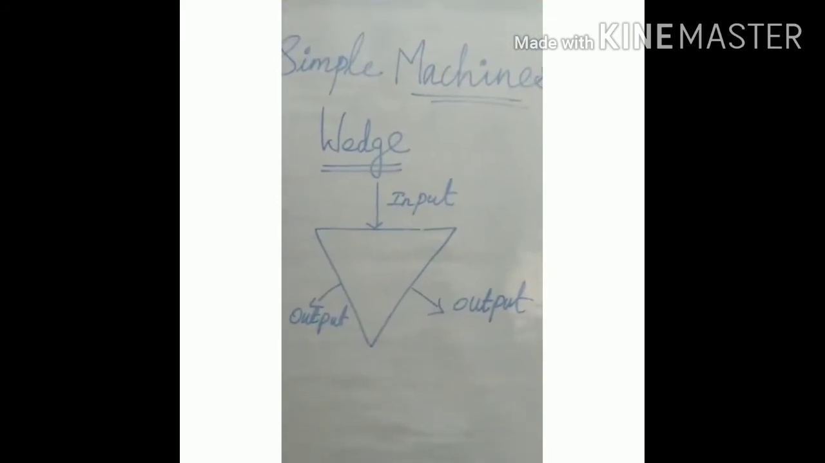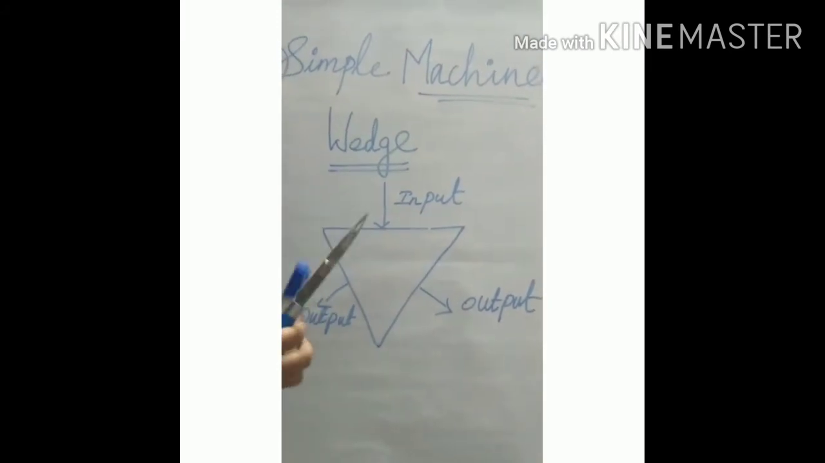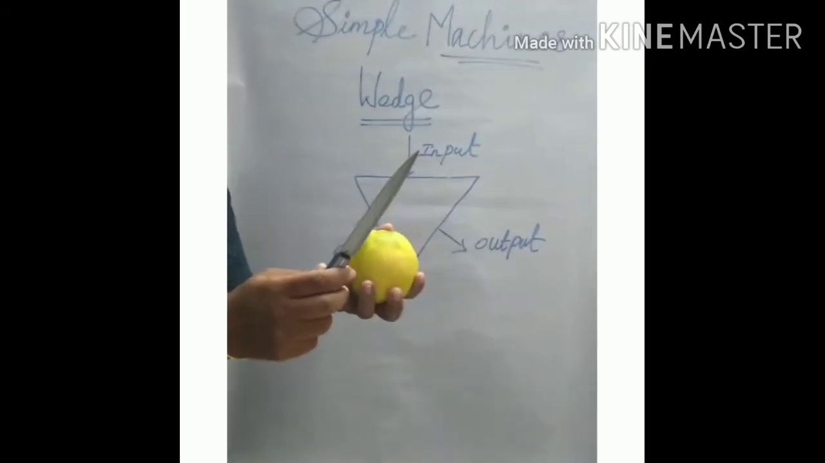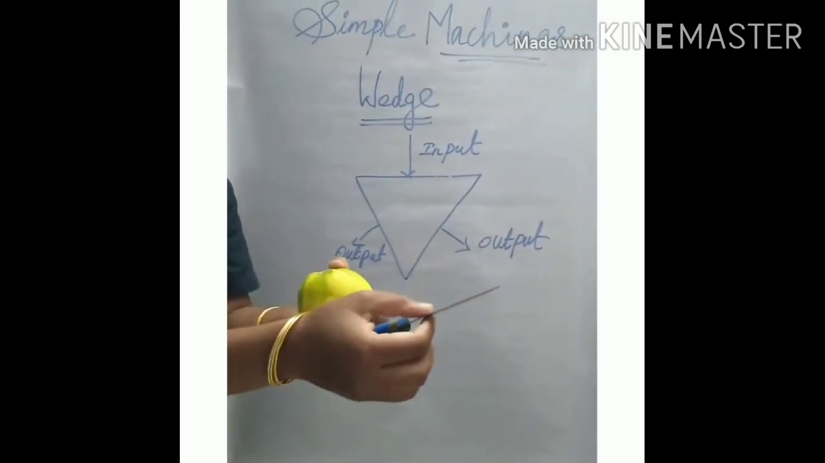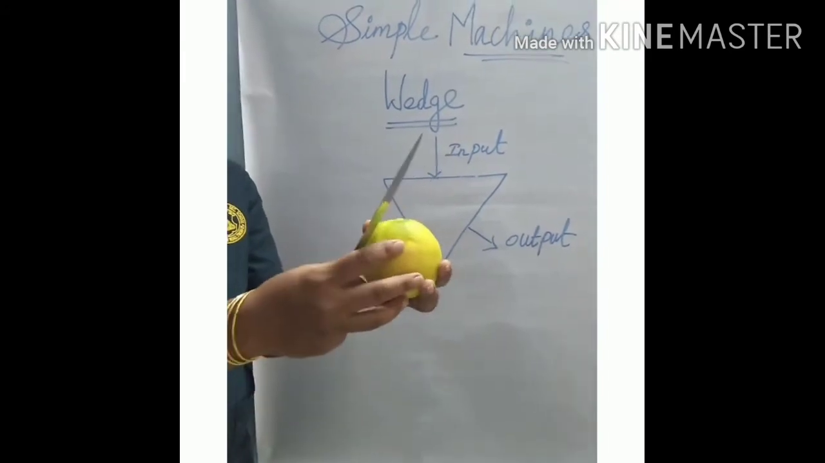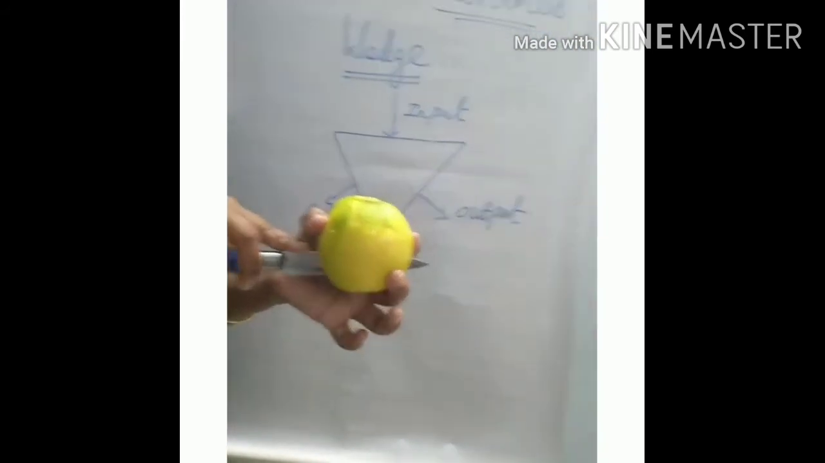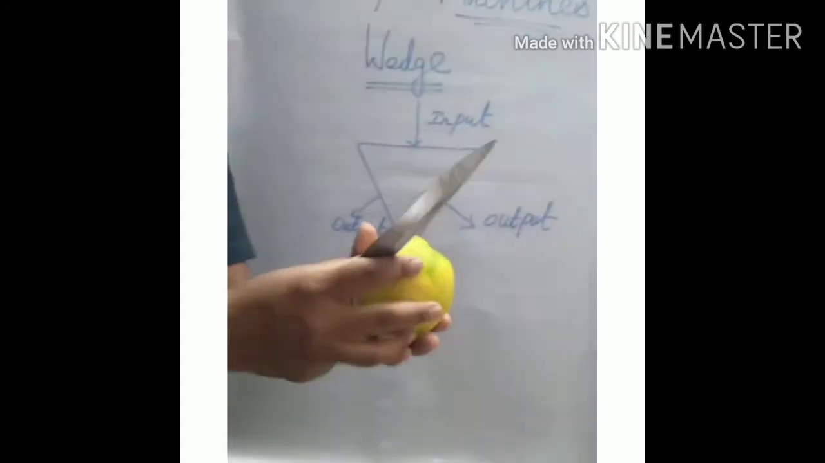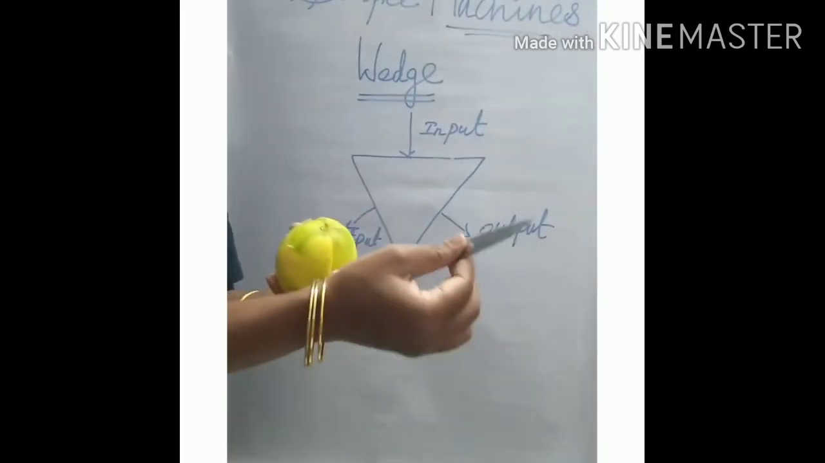For example, knife and scissors. One example is a kitchen knife. The blade acts as a wedge. I take a fruit and cut it with a knife. It separates it into two parts. So the knife is an example of a wedge.